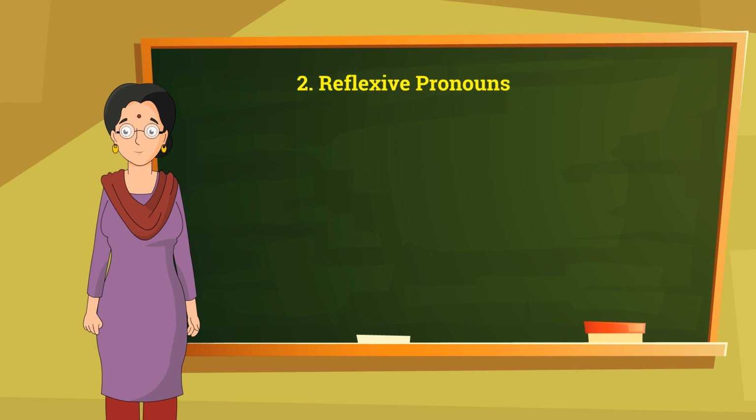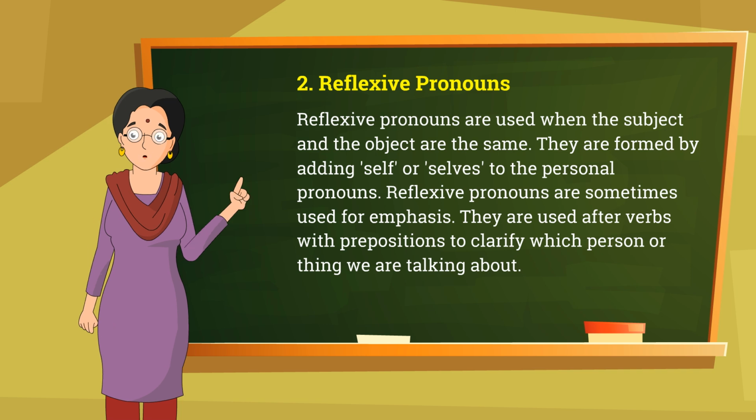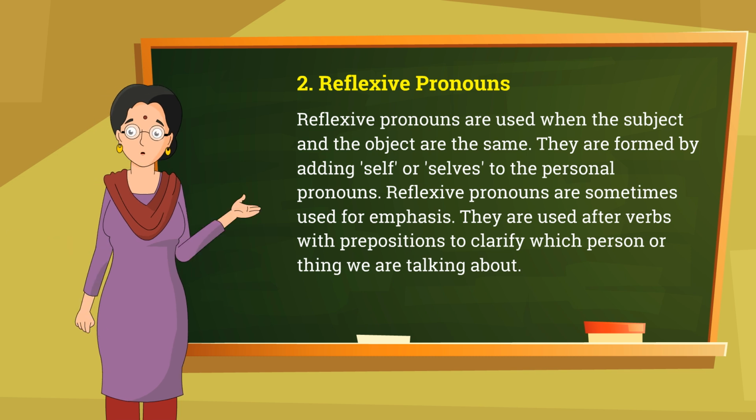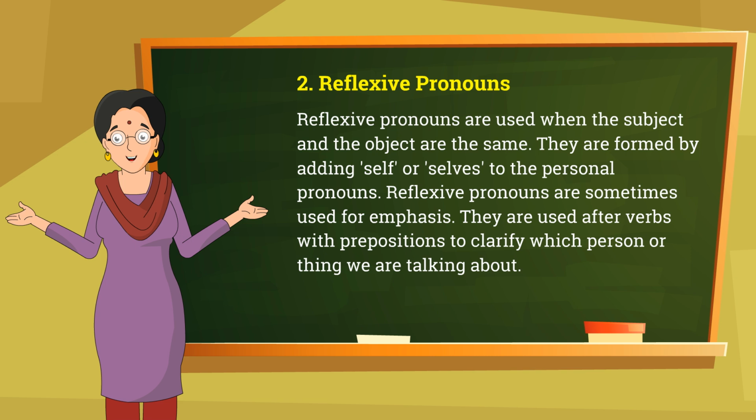Reflexive pronouns. Reflexive pronouns are used when the subject and the object are the same. They are formed by adding self or selves to the personal pronouns. Reflexive pronouns are sometimes used for emphasis. They are used after verbs with prepositions to clarify which person or thing we are talking about.